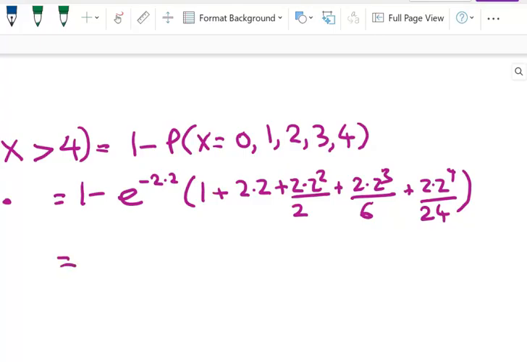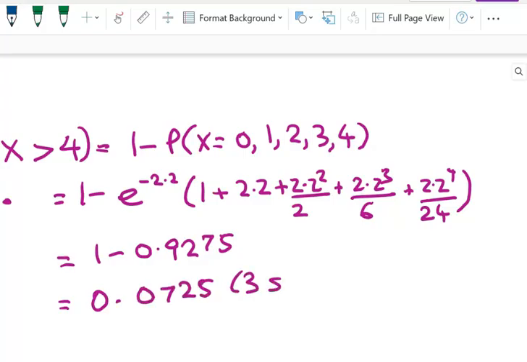Right, now when we chuck all that in the calculator, we get 1 minus 0.9275, and stopped it about there. And that gives me 0.0725, again, to 3 significant figures.